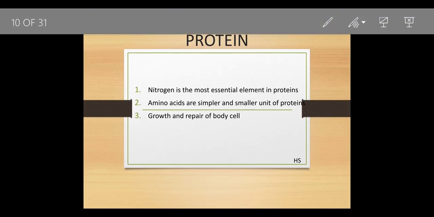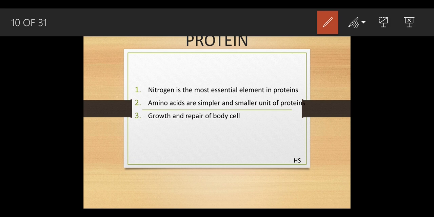Now protein is very important. Proteins again are large chemical molecules. In easy words, I can say this protein is a complex form, like how fats were. Even the protein is a complex form.